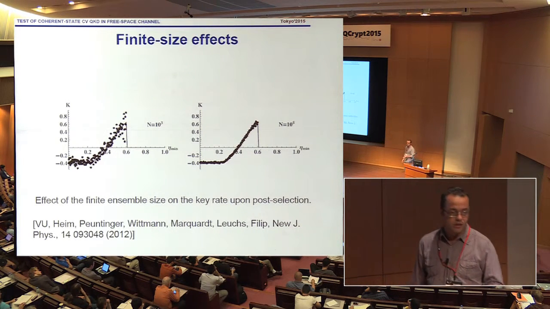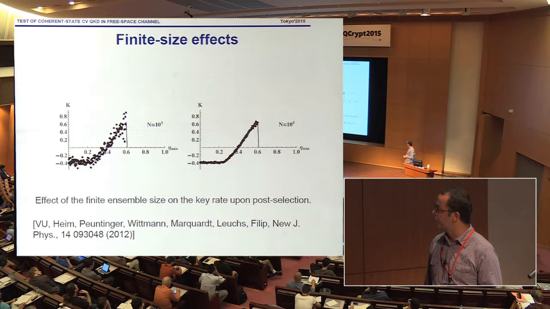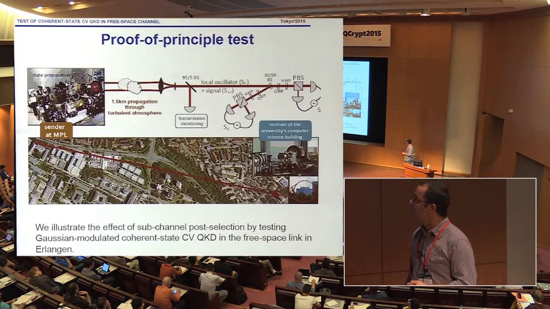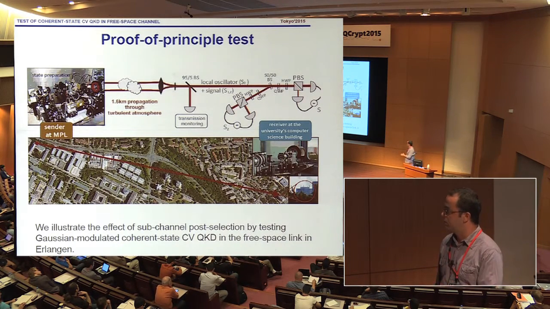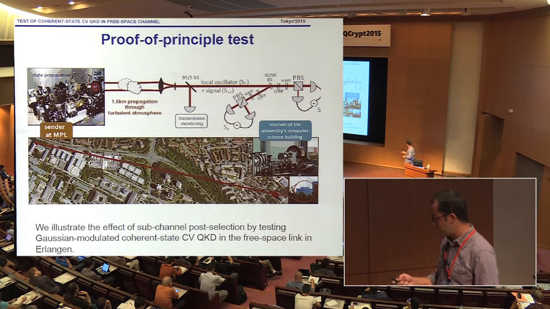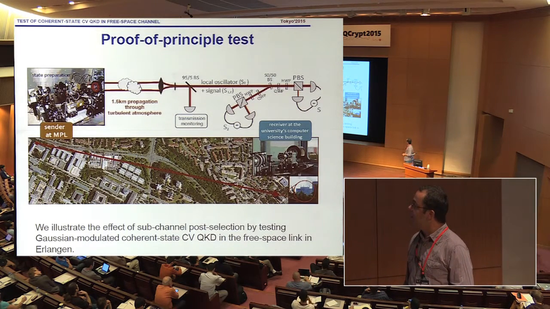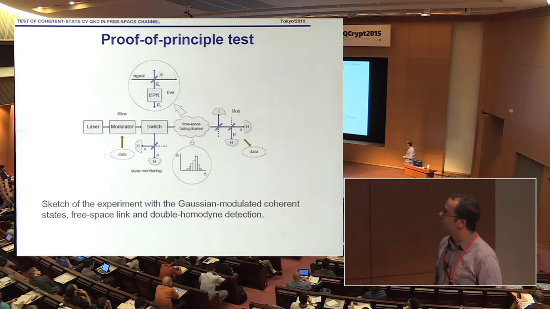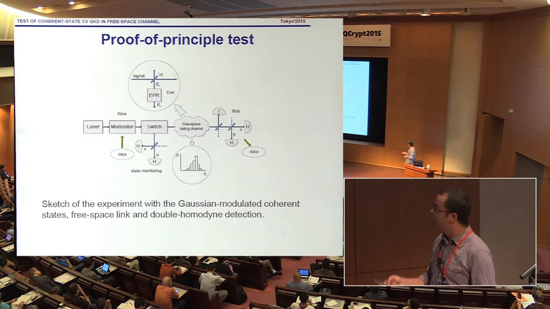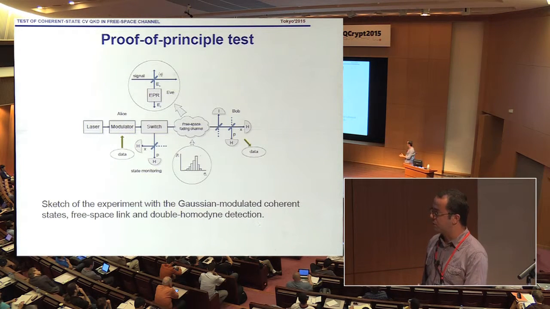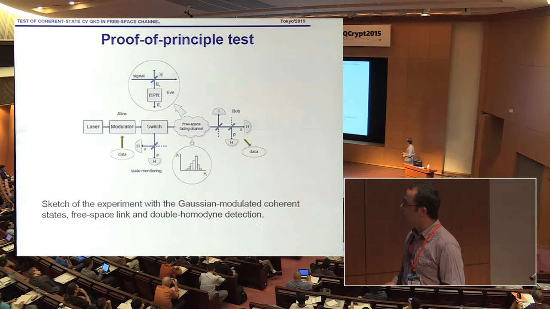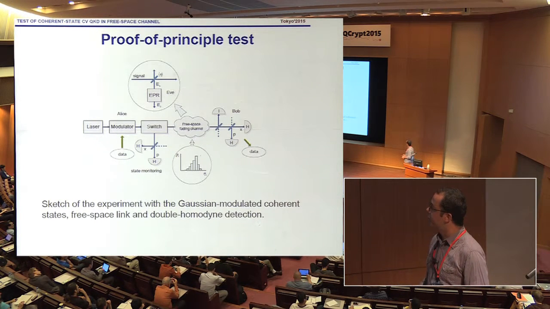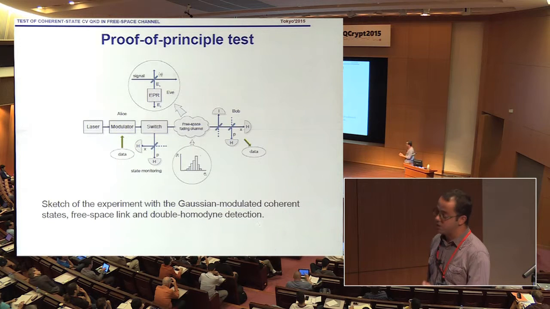And then we decided to try this proof of principle test in collaboration with the Max Planck Institute and Erlangen. So they have this mid-range free space link where the beam fluctuation or beam wandering mainly causes the transmittance fluctuation. And the conceptual sketch of the experiment is given here. So we have a laser system. Alice is modulating X and P quadratures, and then there is monitoring on Alice's side to know what was the state that we've prepared. Then it propagates through the free space channel, and then it's measured on the remote side by the double homodyne detection.